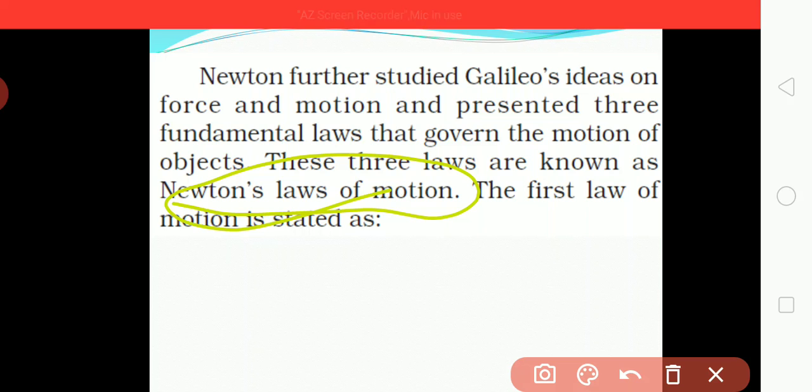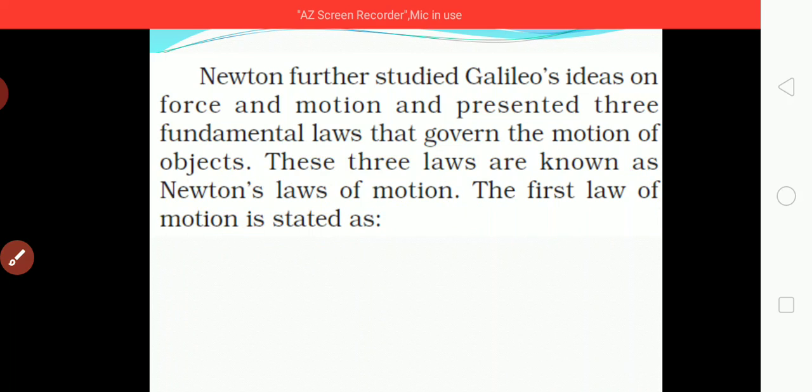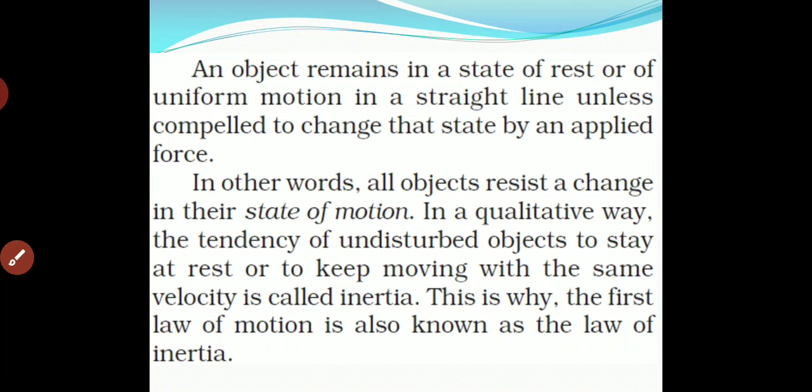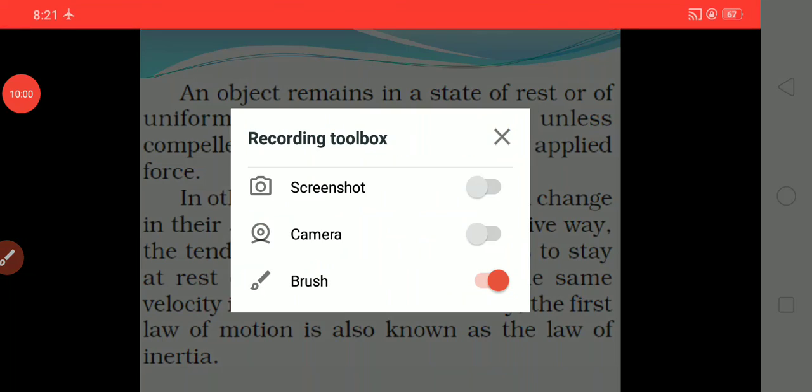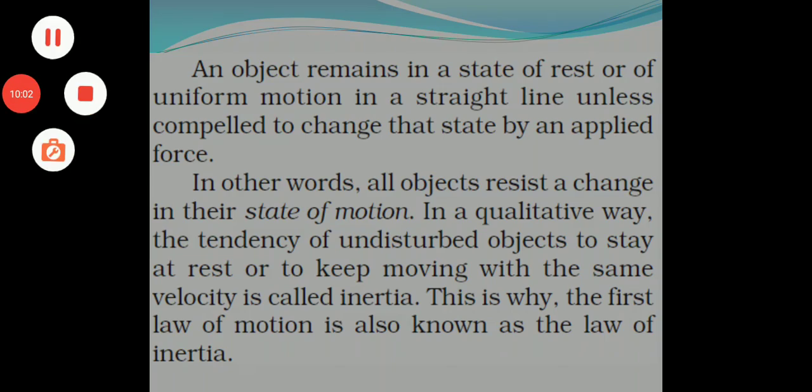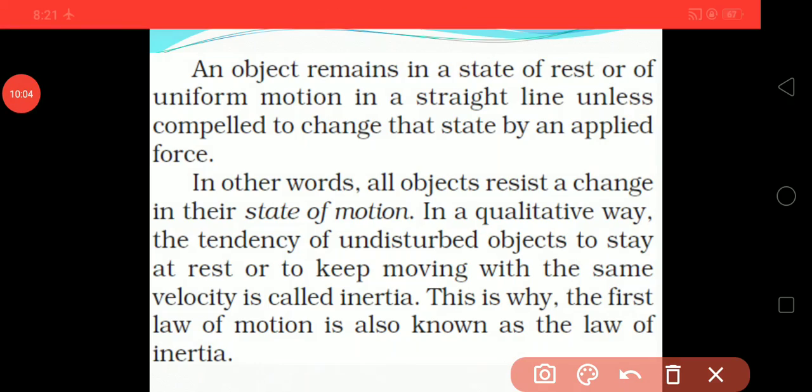The first law of motion states that an object remains in the state of rest or uniform motion in a straight line unless compelled to change its state by an applied force.